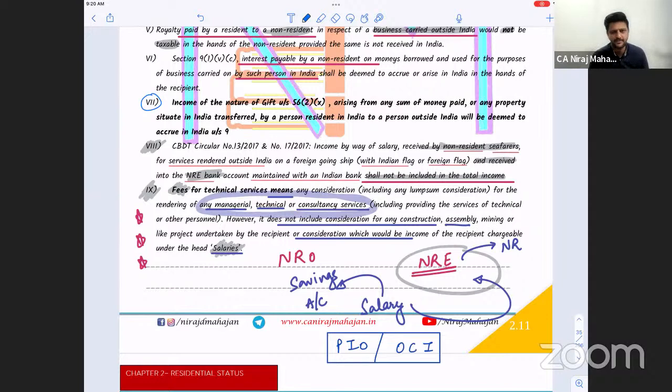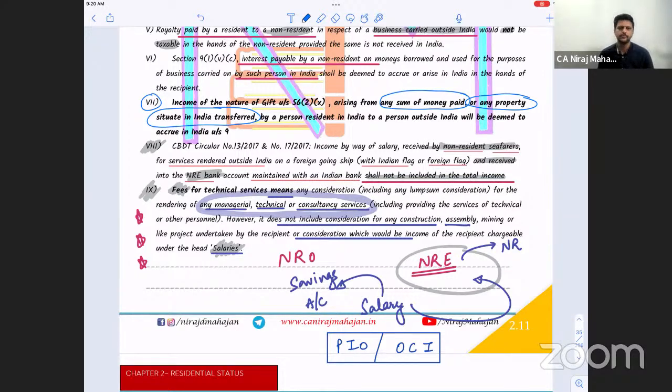So income which is taxable under 56(2)(10), arising of any sum of money paid, or any property situated in India. So what kind of examples can you see here? Money. Money means not always cash, it is obviously bank transfer also.